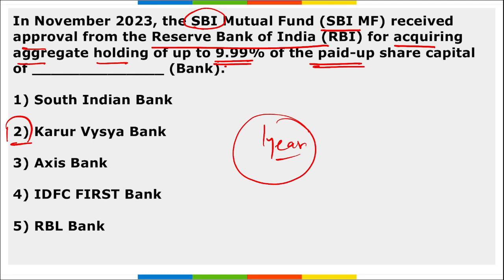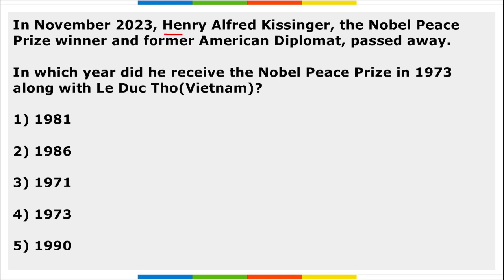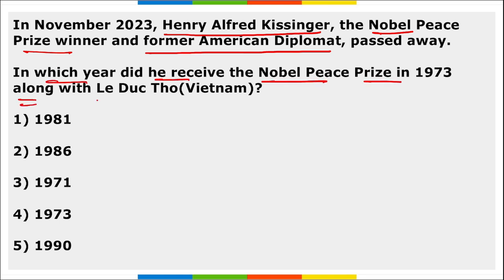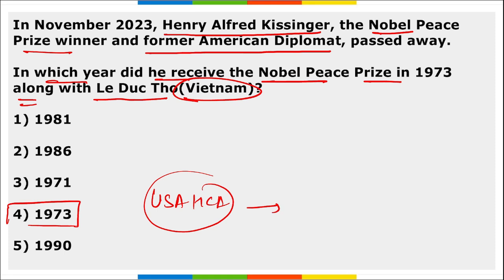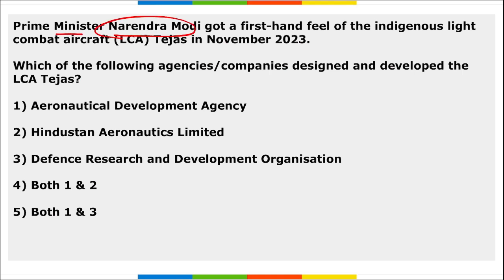Next, in November, Henry Alfred Kissinger, the Nobel Peace Prize winner and former American diplomat, passed away. In which year did he receive the Nobel Peace Prize? In 1973, along with Le Duc Tho of Vietnam. So remember, Henry Alfred Kissinger received the Nobel Peace Prize in 1973. Mark this. Apart from this, he was also honored with USA's highest civilian honor, the Presidential Medal of Freedom, in 1977.